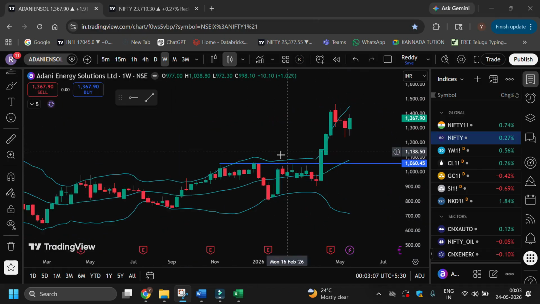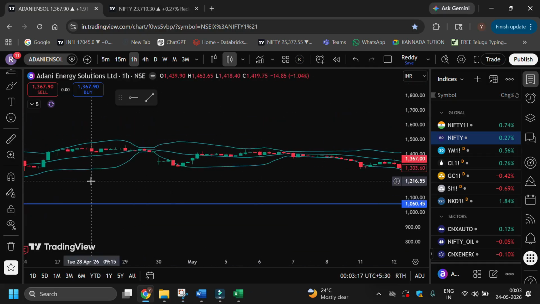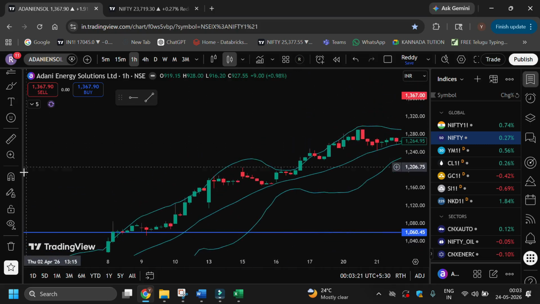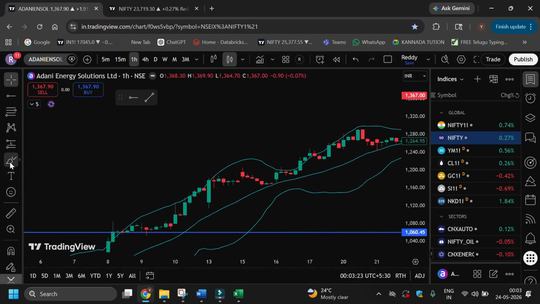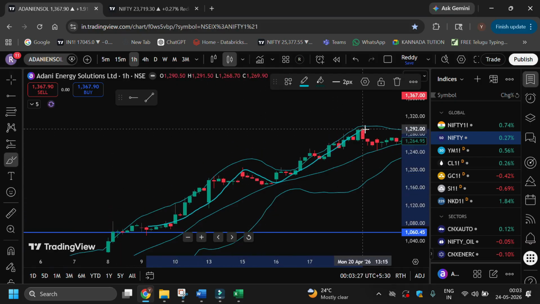Let's check Adani Energy Solutions in the lower time frame, which is the hourly time frame, and then we'll see how it is moving. You can see very clearly that it is moving like higher highs and higher lows.